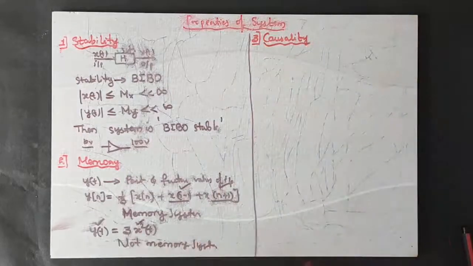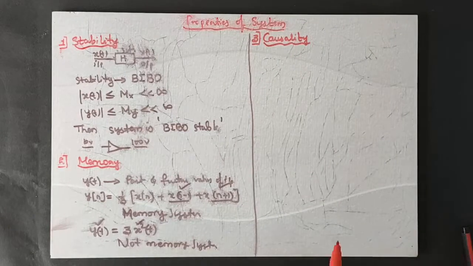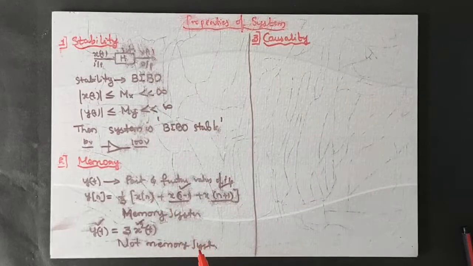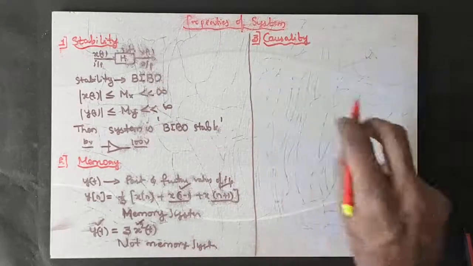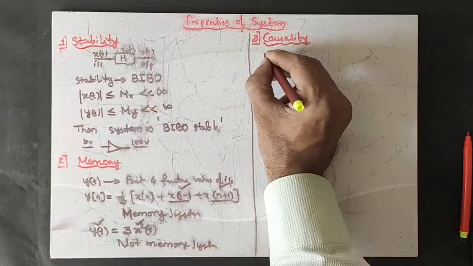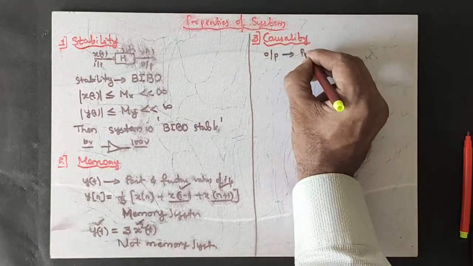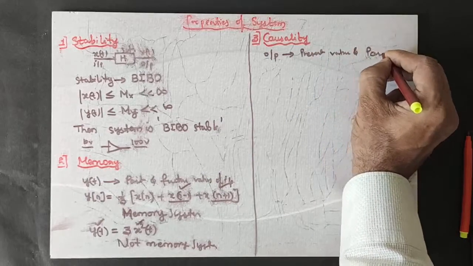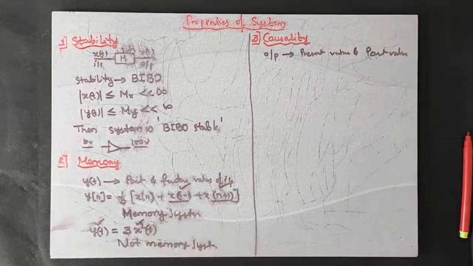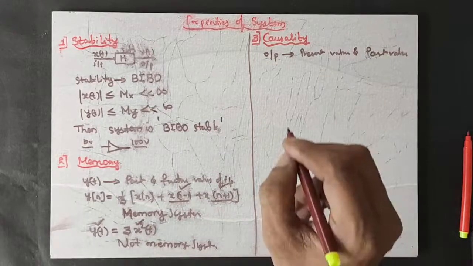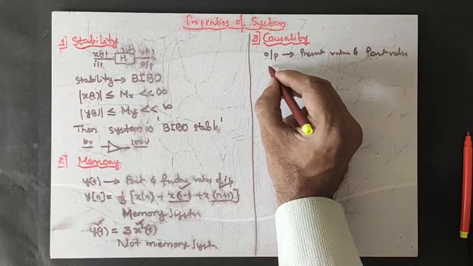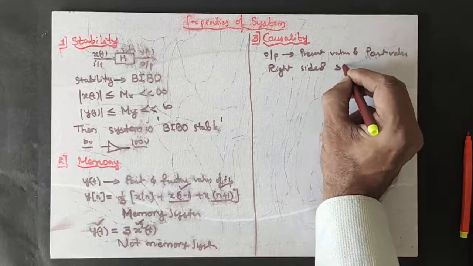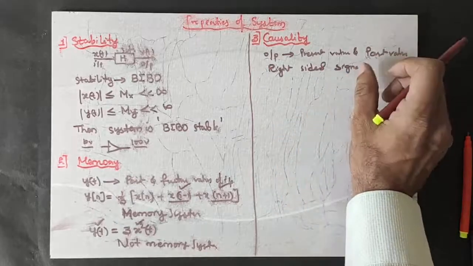See, a system is said to be causal if its output depends upon the present value and the past value, not on the future value. Generally, we say that causal systems are right-sided signals, or right-sided systems.